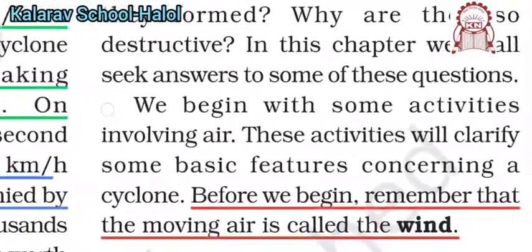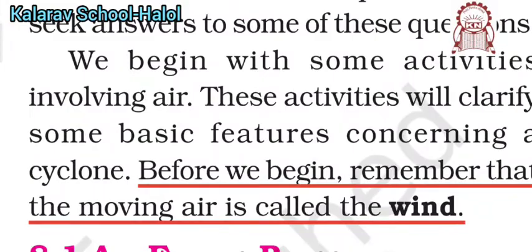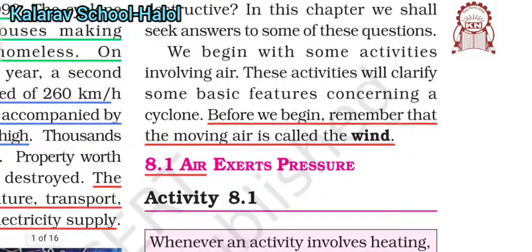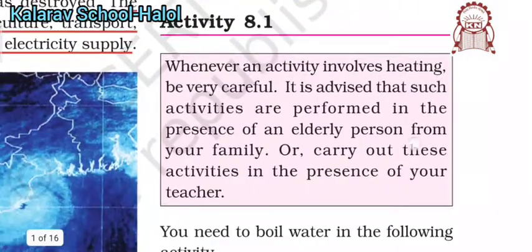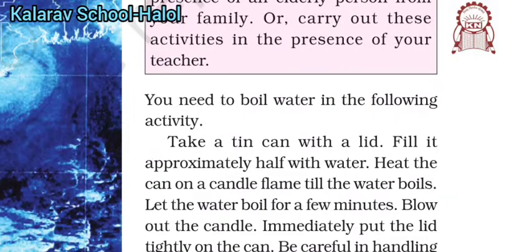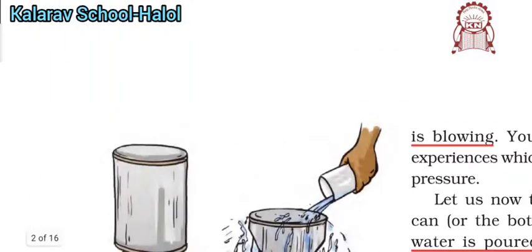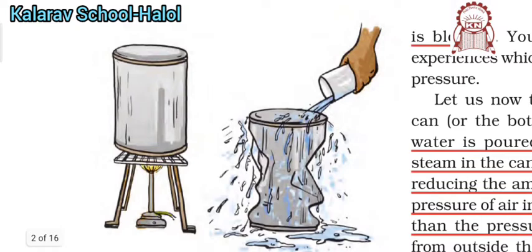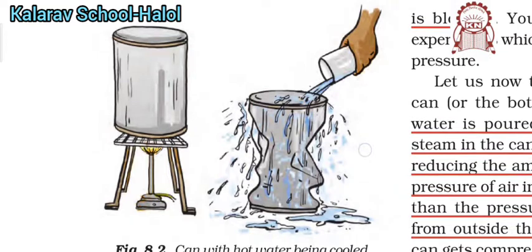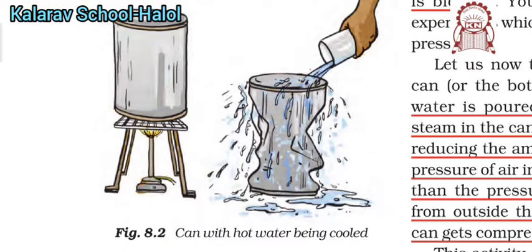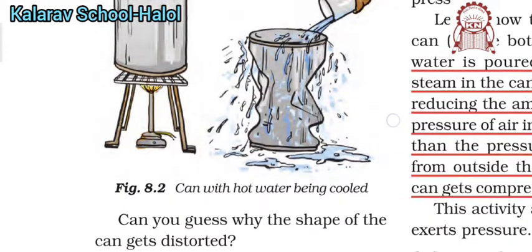The moving air is called wind. So remember, the moving air is called wind. Firstly, air exerts pressure, so we have to understand this first. Here is the activity. Take a tin can filled half with water and heat it. When the tin can becomes hot, pour chilled water over it.